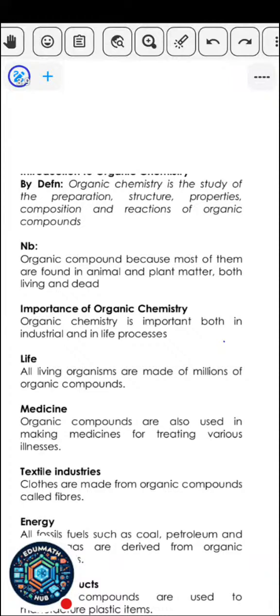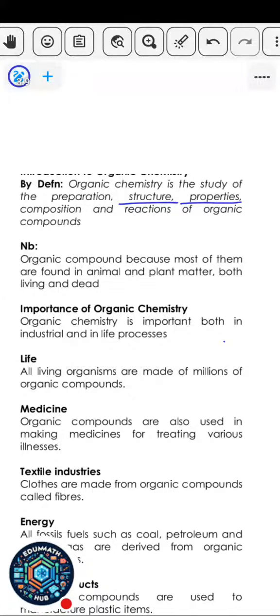So this part of chemistry deals with the preparation, how to prepare, the structure, what these compounds look like, the properties, the chemical or the physical properties, how these compounds behave. Are they liquids at room temperature? Are they gases at room temperature? How do they react? That's about the reaction of organic compounds. So that's the branch of chemistry that is called organic chemistry.